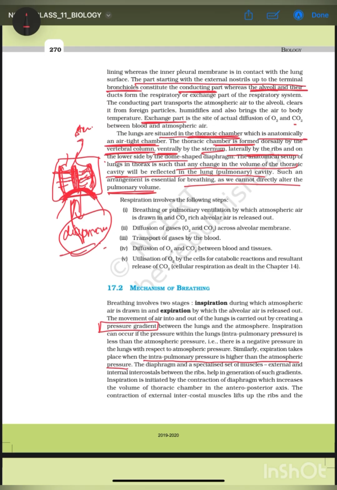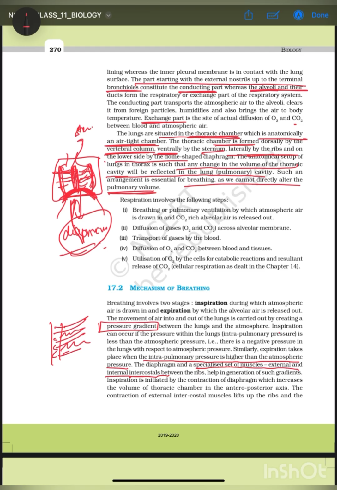The diaphragm and a specialized set of muscles are very important for inspiration and expiration. What muscles are important? Diaphragm. Diaphragm is a muscular organ present below the ribs. And specialized muscles called external and internal intercostal muscles. These are present in between the ribs. This is the sternum. These are the ribs. These are present in between them. So diaphragm and external and internal intercostal muscles help in generating the pressure gradient so that inspiration and expiration take place.